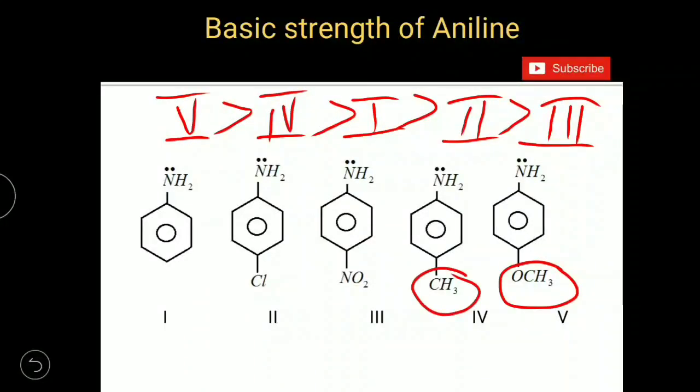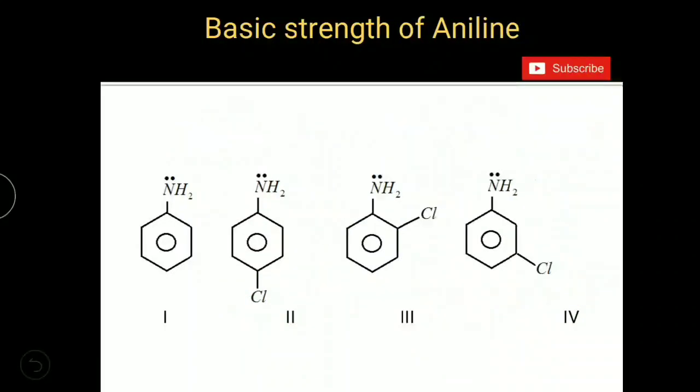Methyl group is electron donating group as per hyperconjugation and inductive effect. Chlorine is electron withdrawing group as per inductive effect and donating group as per resonance effect, but in case of chlorine, inductive effect dominates. And NO2 group is electron withdrawing group as per both resonance effect and inductive effect.